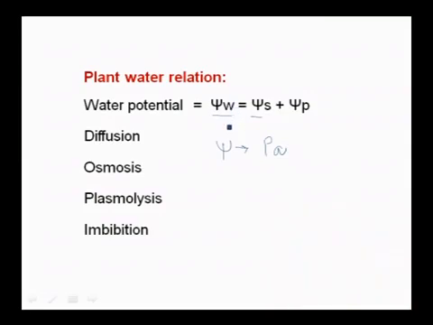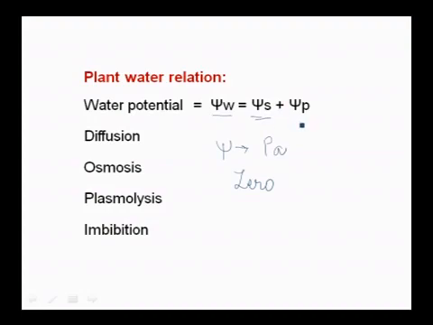So, water potential is mainly dependent on this. The water potential of pure water is always the maximum, it has maximum potential or kinetic energy, and at standard temperature the water potential of pure water we consider as 0. And when you add solute to this pure water, then the potential of the water becomes low or negative. That is why solute potential is always negative.